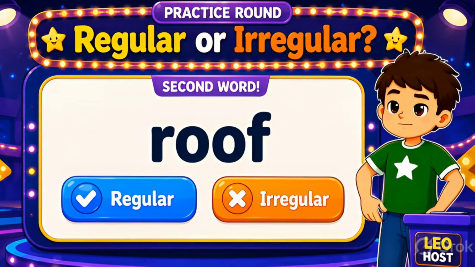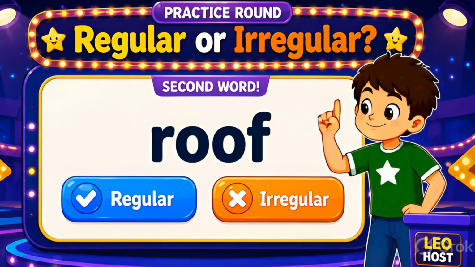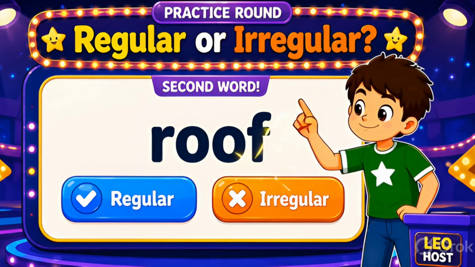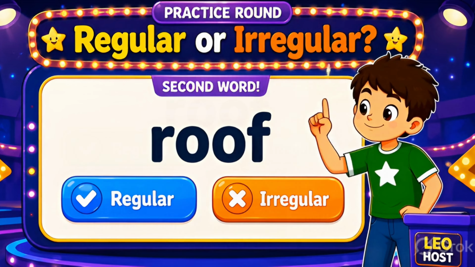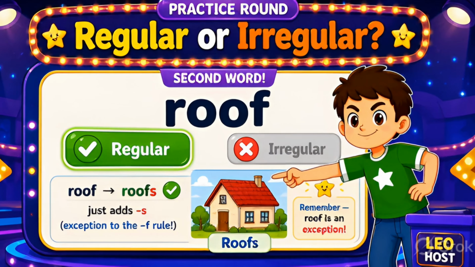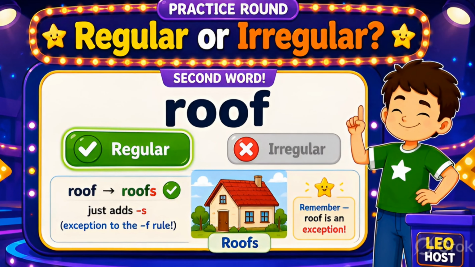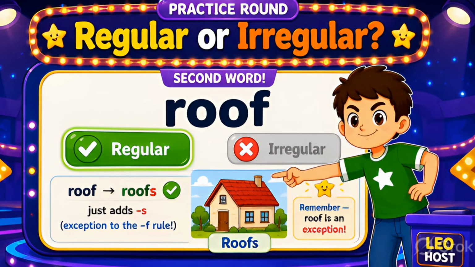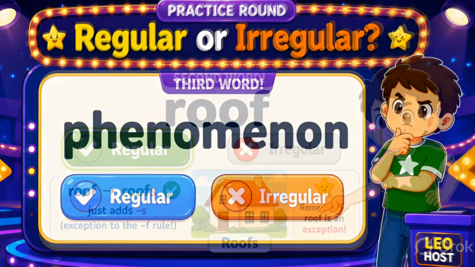Next, roof. Now be careful. This one looks like it should be irregular. Think back to Chapter 4. Is it regular or irregular? Regular. Roof just adds S to make roofs, not rooves. Remember from Chapter 4? Roof is an exception to the F rule. Tricky but important. Final round, phenomenon.